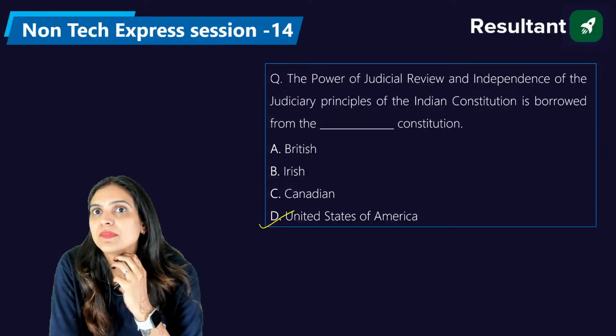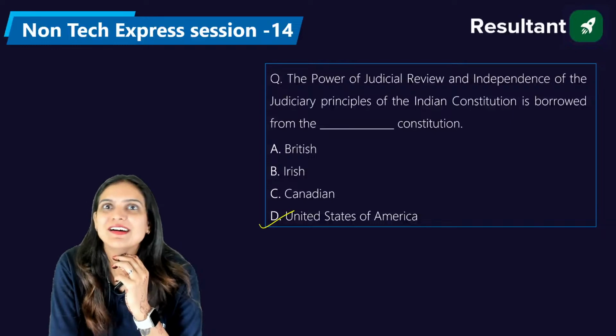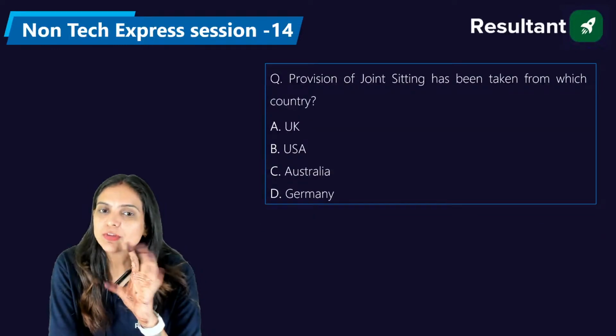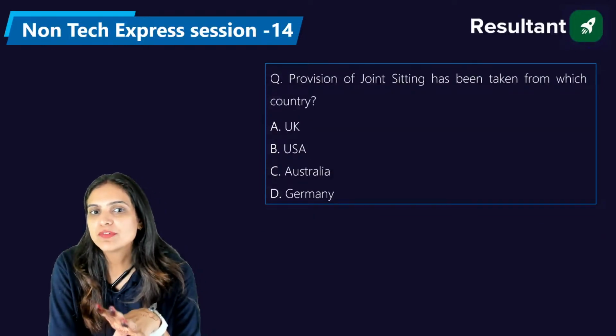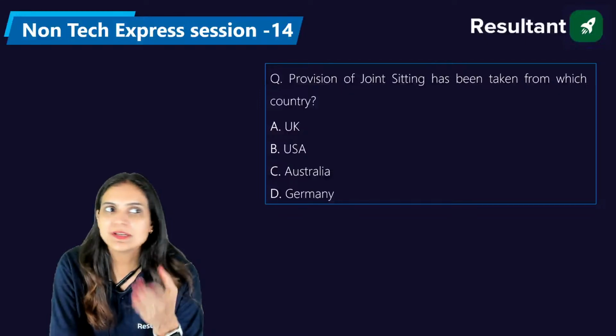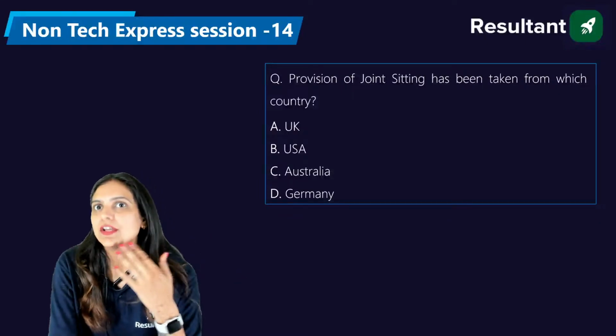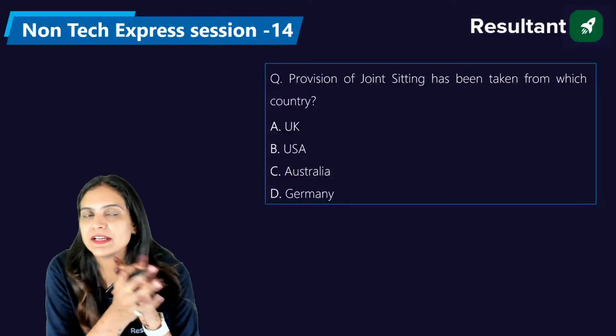Exactly. Wow, very nice, Banker. Now, the provision of joint sitting has been taken from which country? UK, USA, Australia, or Germany. This we have already discussed, so I hope you will get it 100% right.